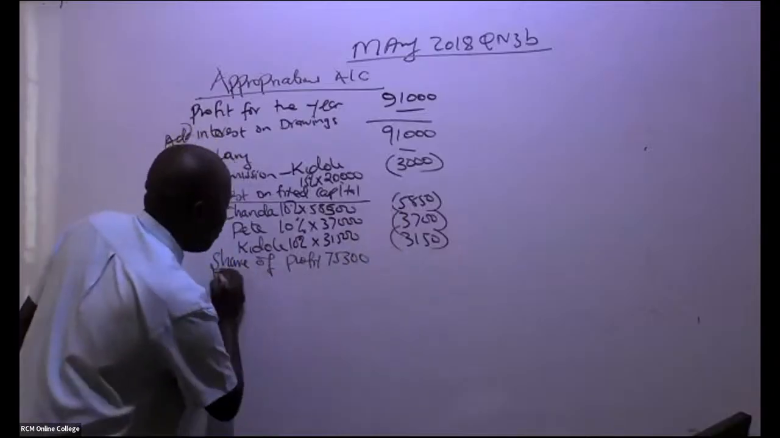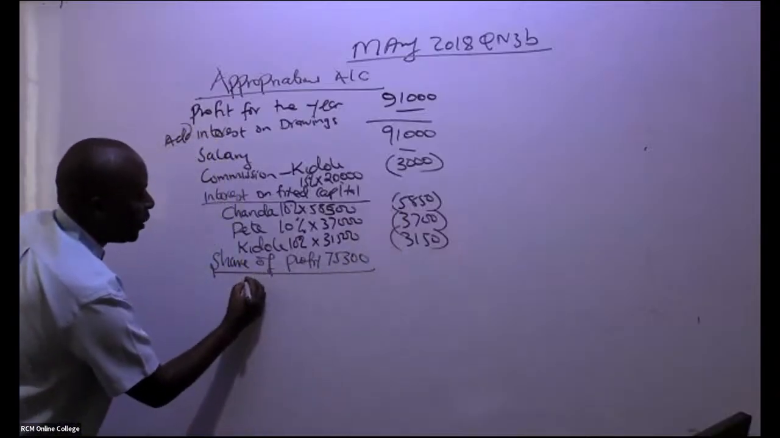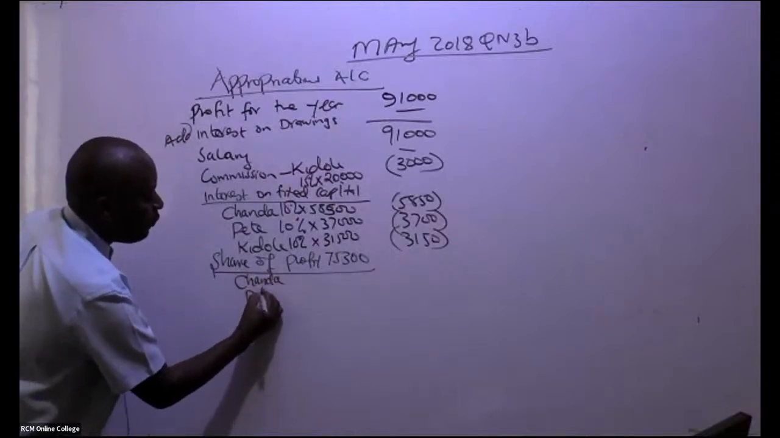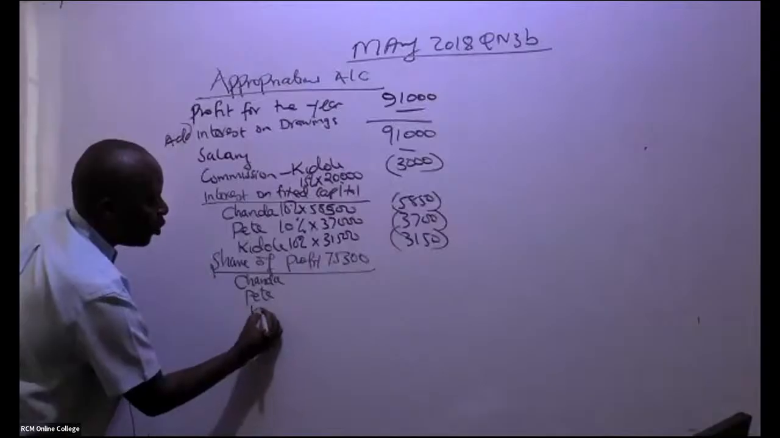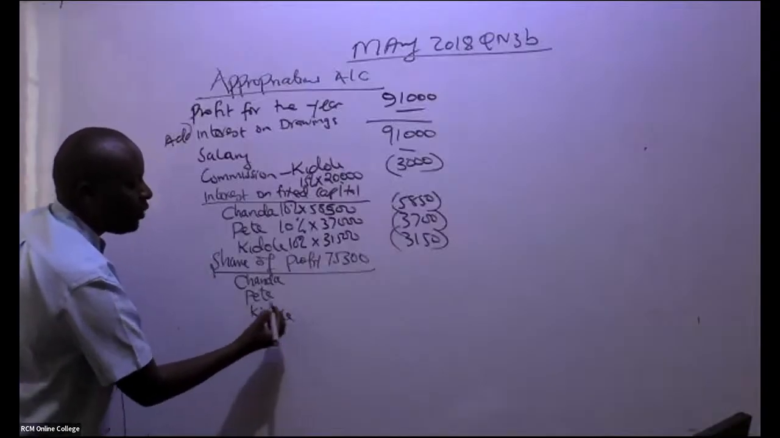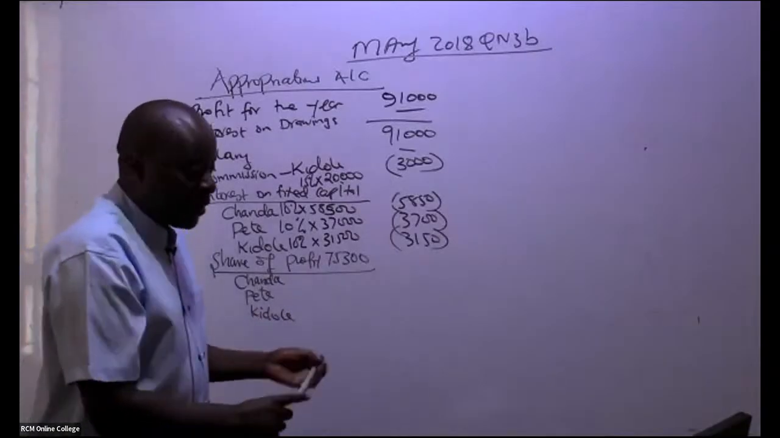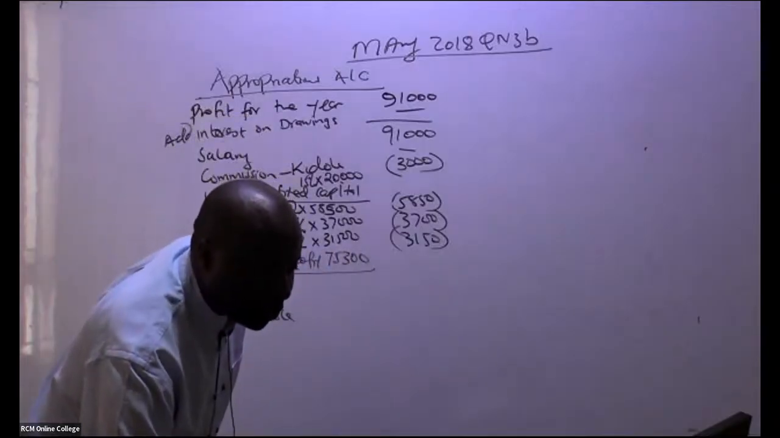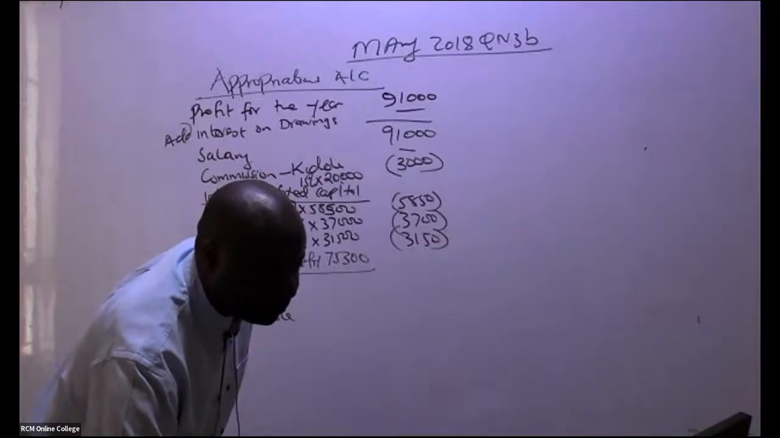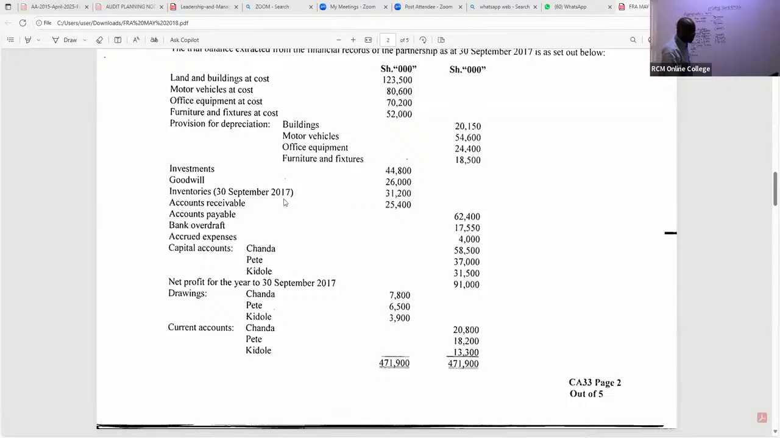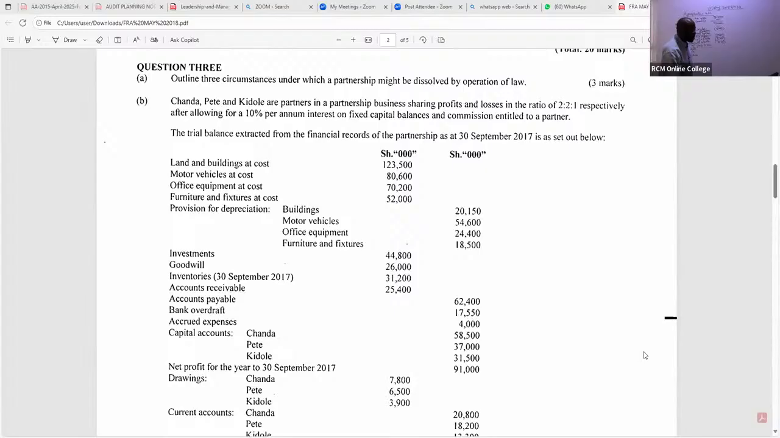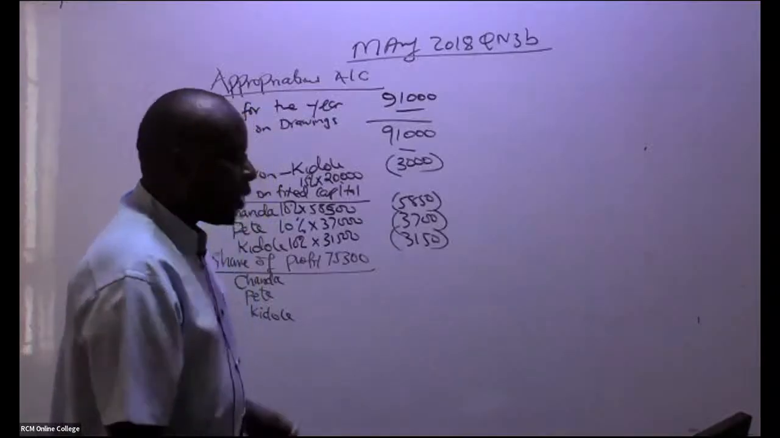So remember, we have again the three partners. So we have here Chanda, Pete, and Kidole. And they have given us the ratios of sharing these profits. At times they are losses, remember. Are you able to see the ratios? So the ratios that we have here for sharing, it is 2:2:1.